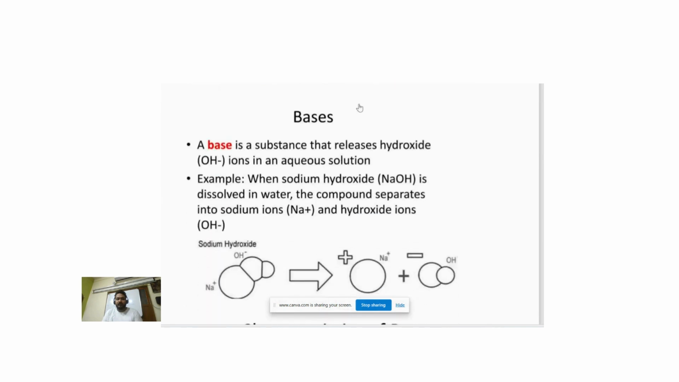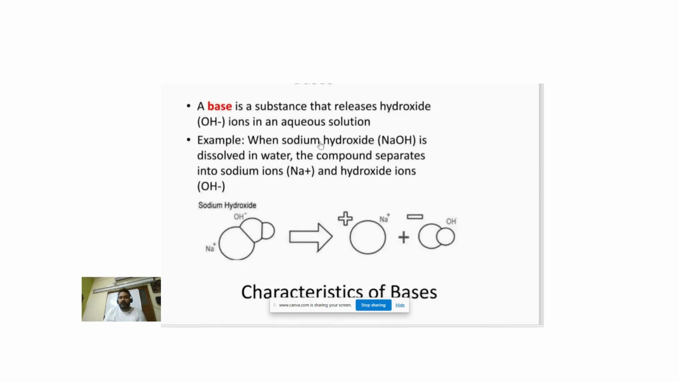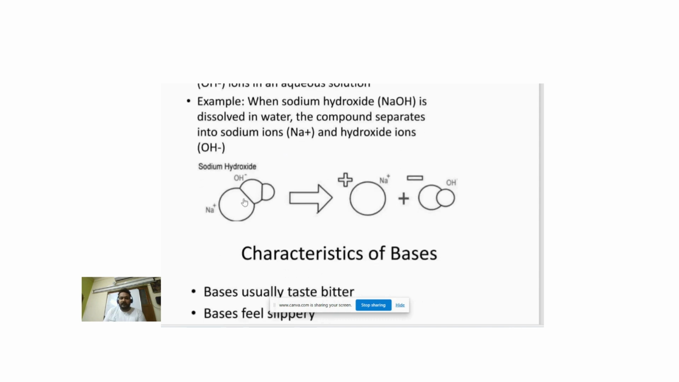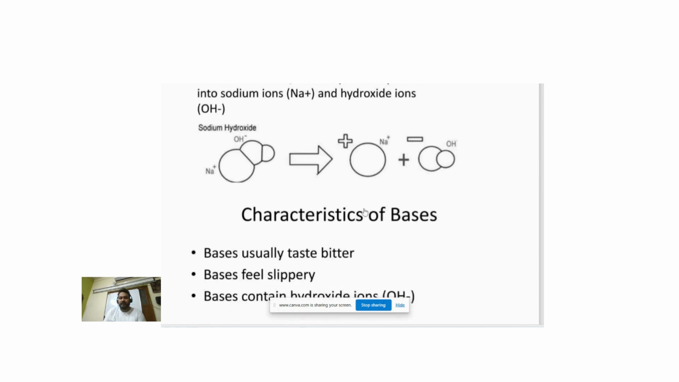Now we move to base. A base is a substance that releases hydroxide OH minus ion in aqueous solution. For example, when sodium hydroxide NaOH is dissolved in water, the compound separates into sodium ion and hydroxide ion. Here you can see the reaction. It dissociates to form Na plus and OH minus.